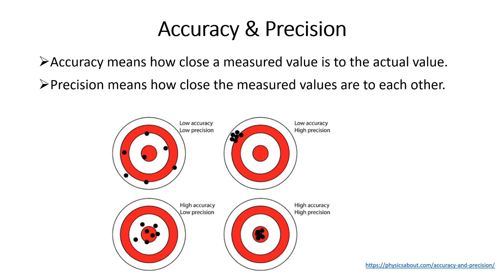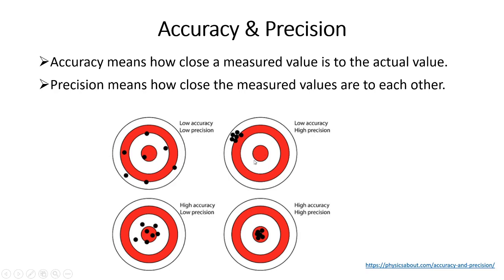Precision means how close the results are with each other. Precise measurement need not be accurate. Now look at this figure. In this figure, the red round at the center is the target or actual value, and the black dots indicate the measured values. Here in this first figure, the measurements are scattered, so it has low precision. They are also away from target or actual value, so the accuracy is low.